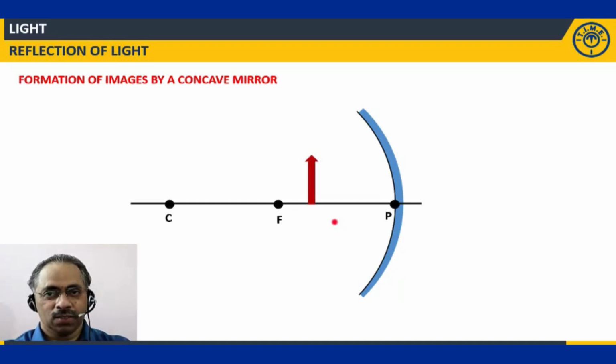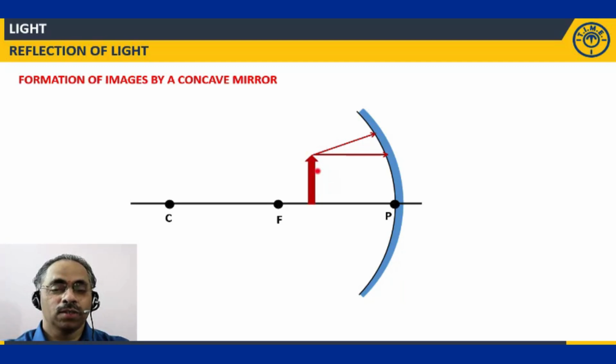Two rays we need to consider. One light ray is passing parallel to the principal axis. After reflection, it will pass through the principal focus. The second light ray, I am directing from the center of curvature.